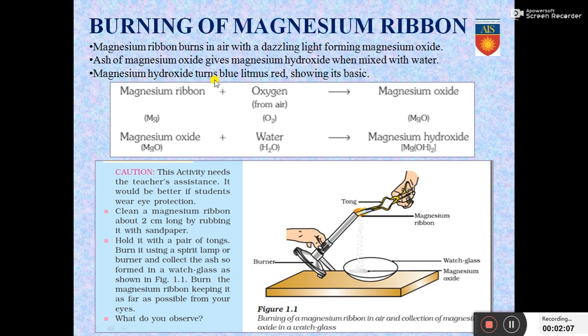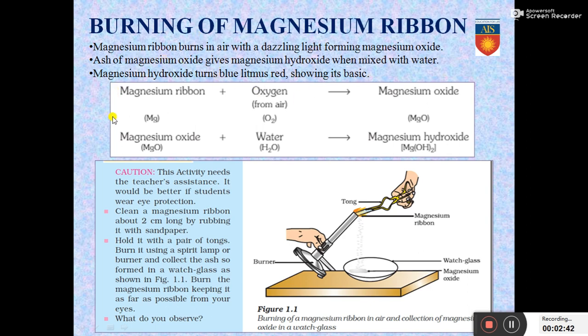Magnesium hydroxide turns red litmus blue, showing it is basic. As we go further with our syllabus of class 7, we will learn about how to identify an acid and a base. Learn this right now, that there is a particular paper called a litmus paper which can either be blue or red in color. In order to test whether magnesium hydroxide is basic or acidic, a litmus paper is used. Red litmus paper turns blue if the solution is basic. Blue litmus paper turns red if the solution is acidic.